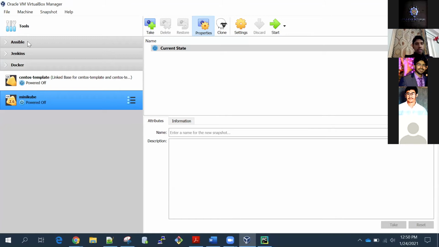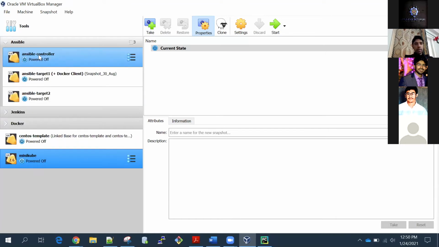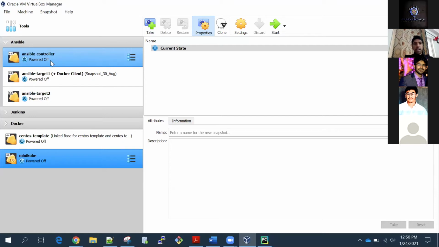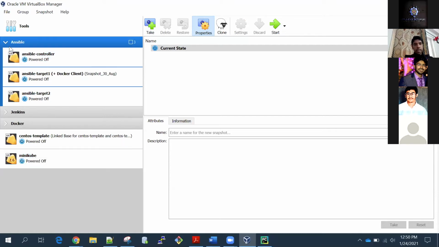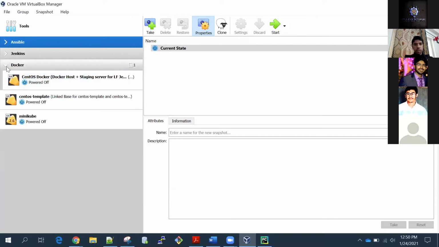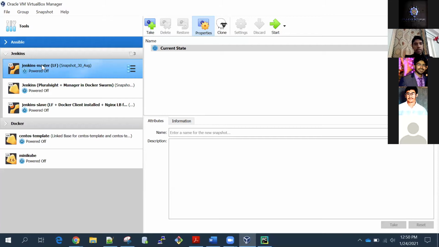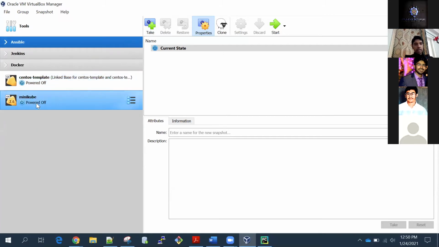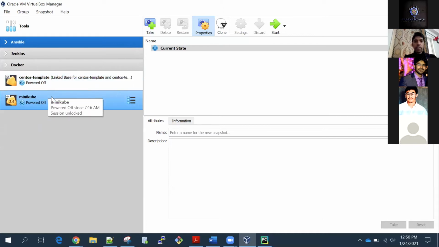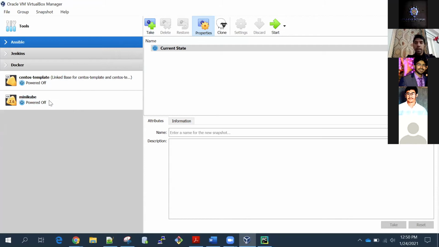You can see these are some of the virtual machines. All these are Linux based virtual machines, like these three. Then I have this virtual machine for Docker, and these three virtual machines for Jenkins. Then this is a Minikube virtual machine, and this is a CentOS virtual machine. So you can see that I have installed many virtual machines on top of my Windows operating system, on top of my Windows laptop.